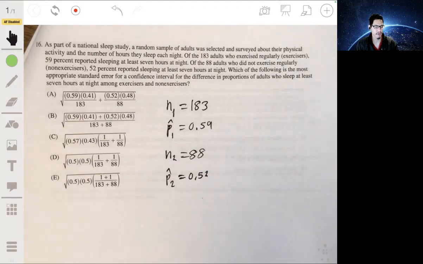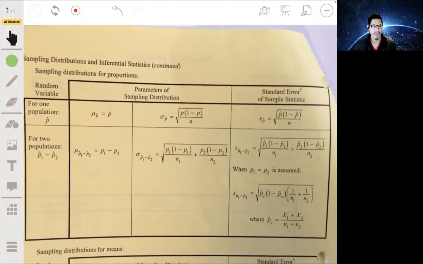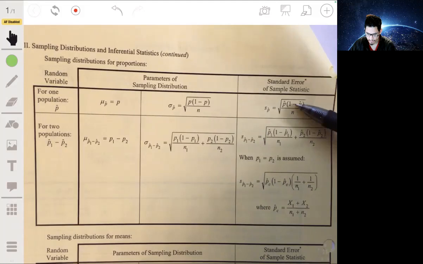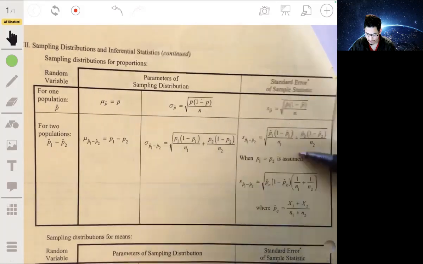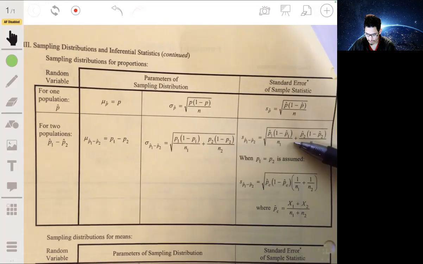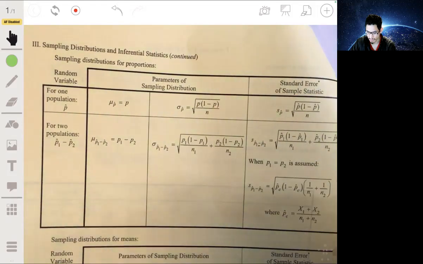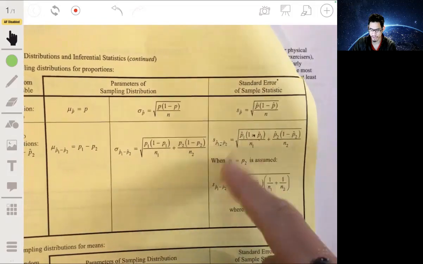Now we're looking for the appropriate standard error. Remember, standard error is essentially an estimate of the standard deviation from sample data. We have this in our formula packet, the standard error of a sample statistic. Since we have proportions, we're going to be looking at this one. We're looking for a difference in proportions, and we have a difference right there. So nothing complicated. It's just this whole thing.